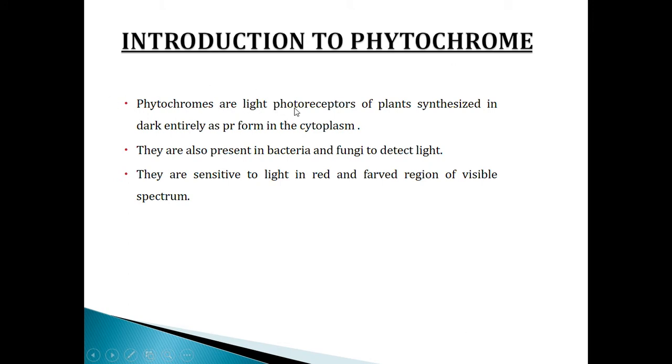Phytochromes are the light photoreceptors of plants, synthesized in dark entirely as PR form in the cytoplasm. They are also present in bacteria and fungi to detect light. They are sensitive to light in the red and far red region of the visible spectrum.